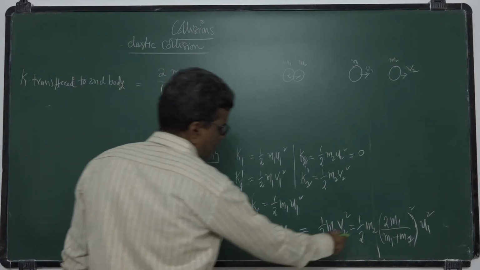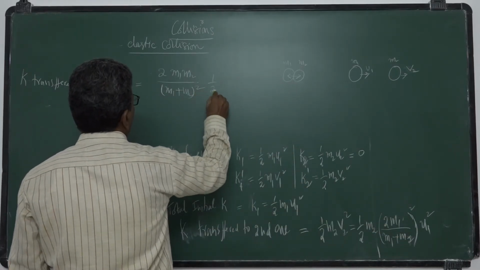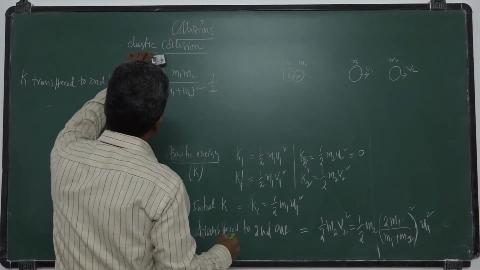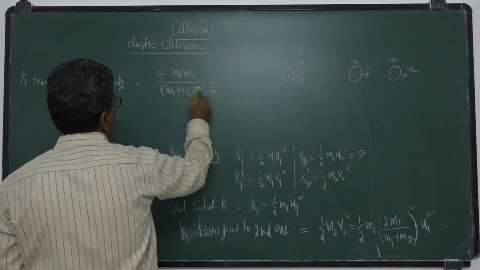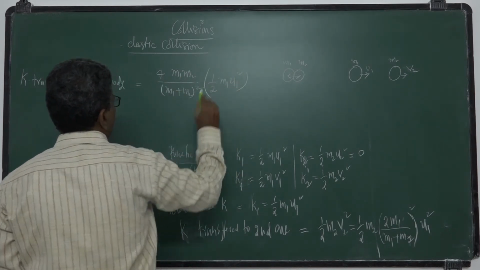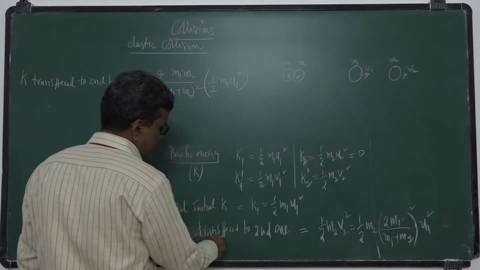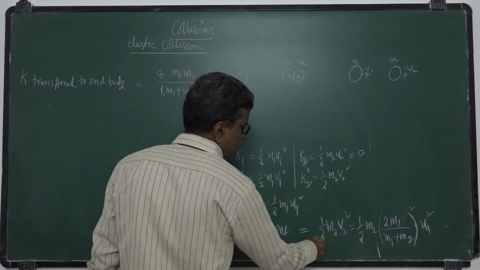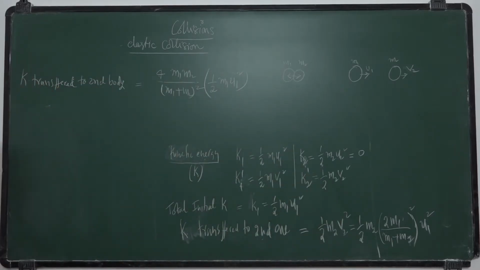Here half is there, so I will write half as it is, times m1 u1 square. I will write this expression for the kinetic energy transferred to the second body like this. So this is the kinetic energy transferred to the second one.